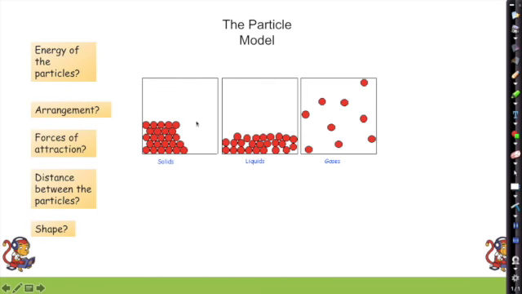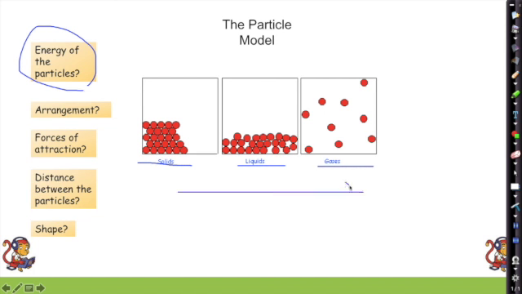So what do we know about the particles in a solid, in a liquid, and in a gas? What can we say about the energy of the particles? Well, as they go from solid to gas, we can imagine this as water. We've got our ice, our normal water, and our steam up here. And check out my handwriting. Yes, it's like a toddler. So there is my steam. We've got our ice all the way up to steam. Energy of the particle goes up as we go from solid to gas.